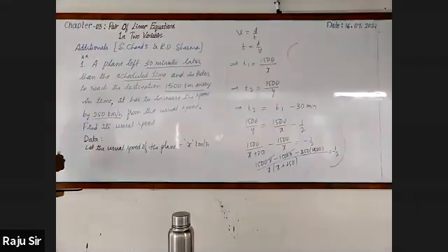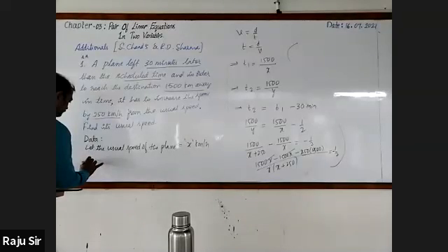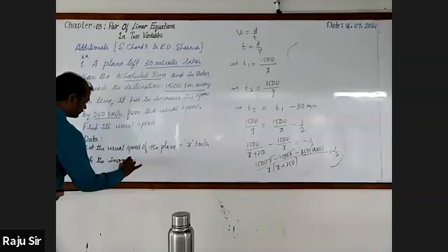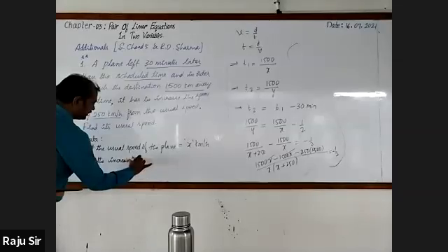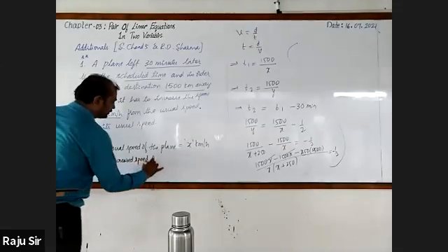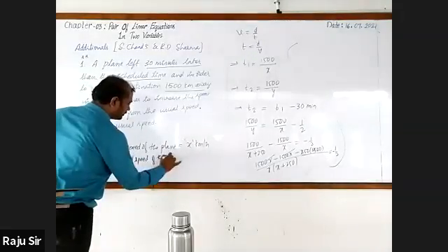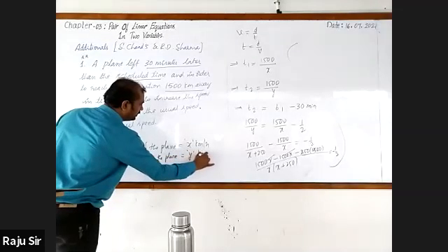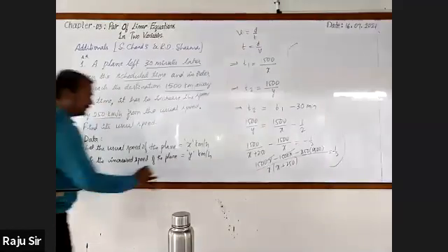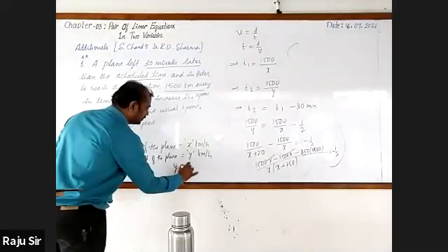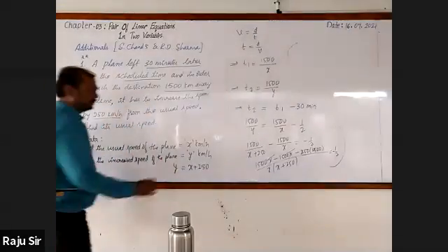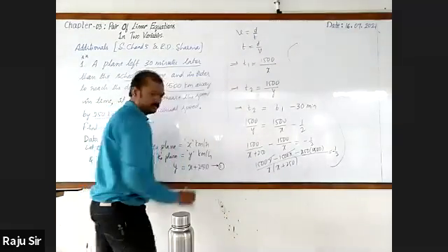Next, the increased speed of the plane is equal to y kilometer per hour, and this can be written as y is equal to x plus 250. Let's call it equation 1.